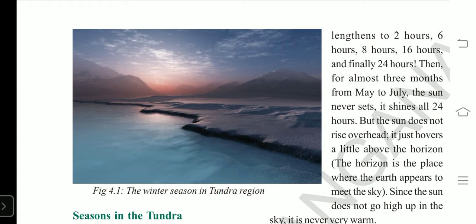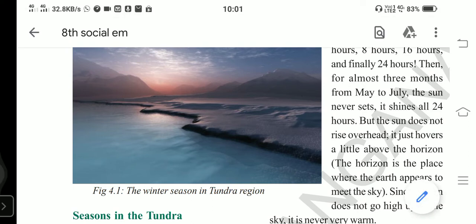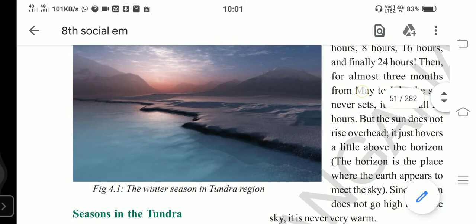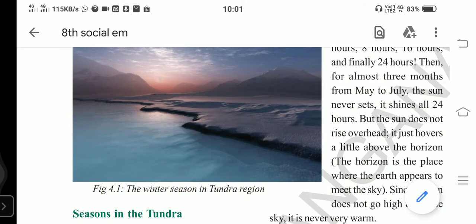But in Tundra, for 12 hours, the sun stays in a horizontal position. What do I mean by horizontal? Here in the morning, by 6:30 to 7, the sun rises horizontally towards the east and appears orange.